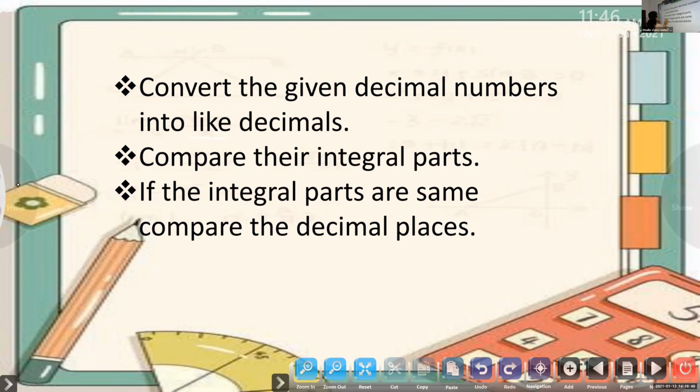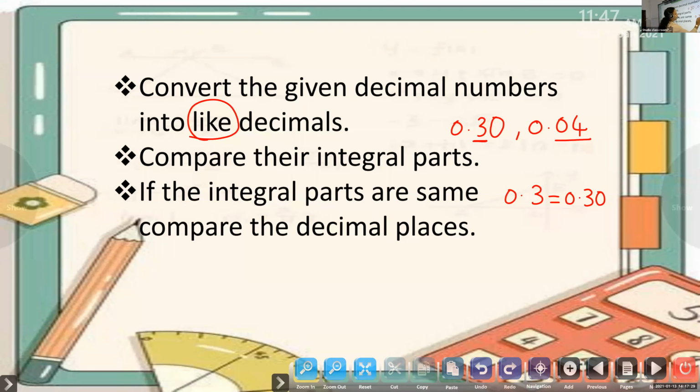If we have 0.3, another one is 0.04. So here 2 digits, here only 1 digit. So what we will do? We will add 0 to the right side of the decimal point, after this 3. 0.3 and 0.30, we know they have equal value and they are equivalent decimals.